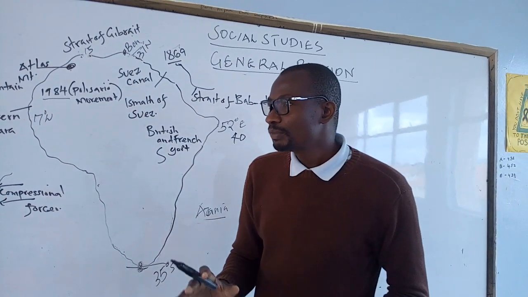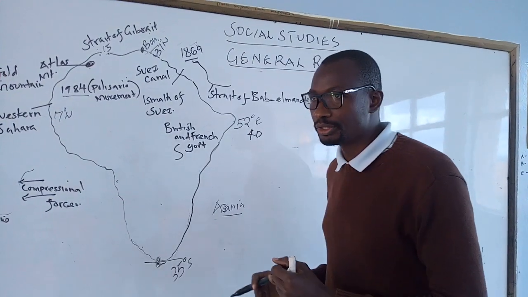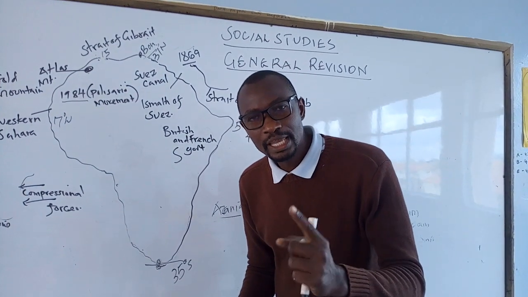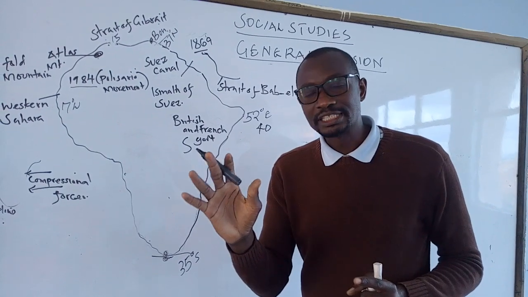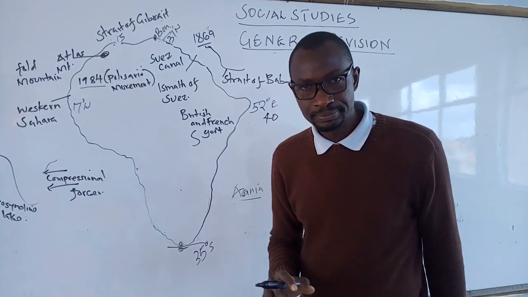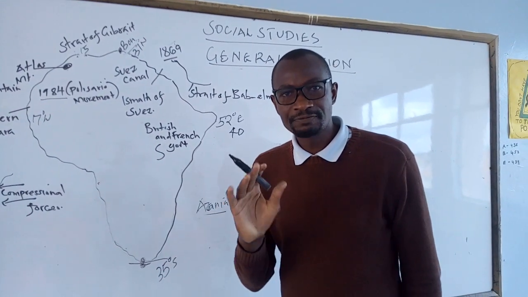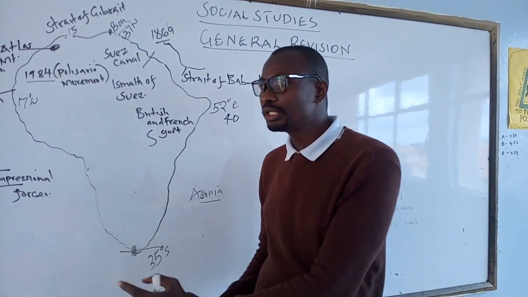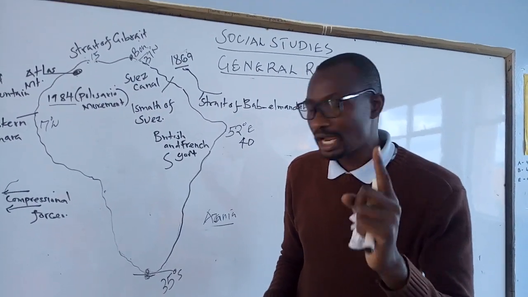South Africa is also known to be the largest producer of gold in the African continent. Gold was discovered in the year 1884 at Witwatersrand in Johannesburg in the Transvaal province in the Rand region. It was discovered by the Boers. And who are the Boers? Boers are Dutch farmers. They were coming from Holland. They discovered the gold in 1884 at a place called Witwatersrand.